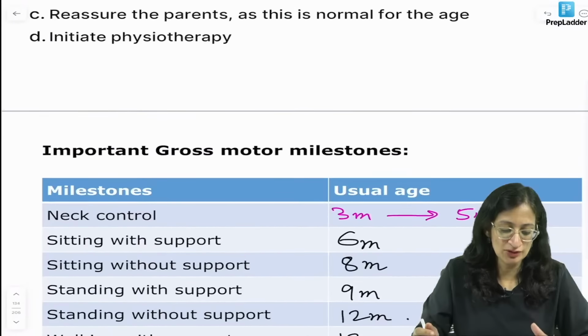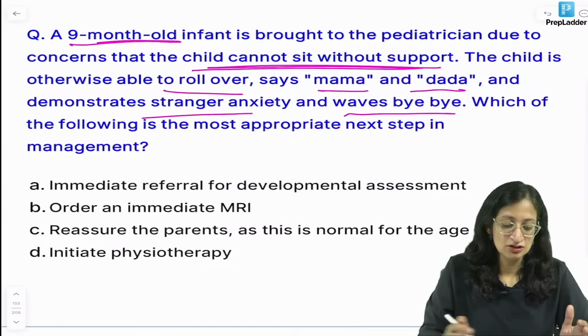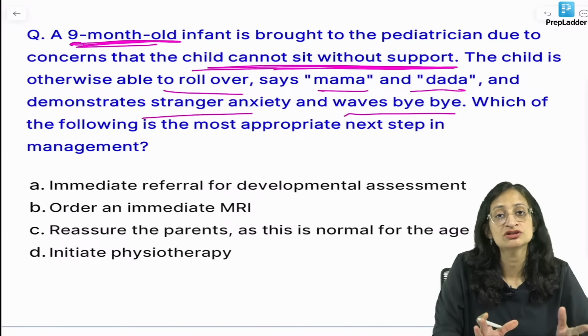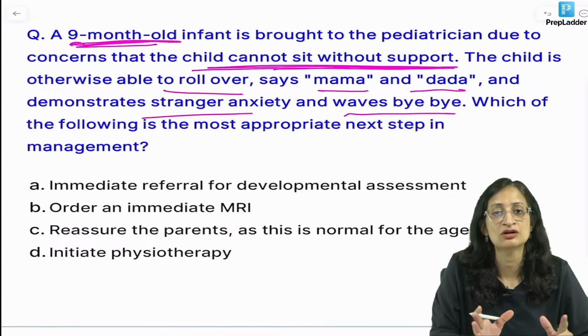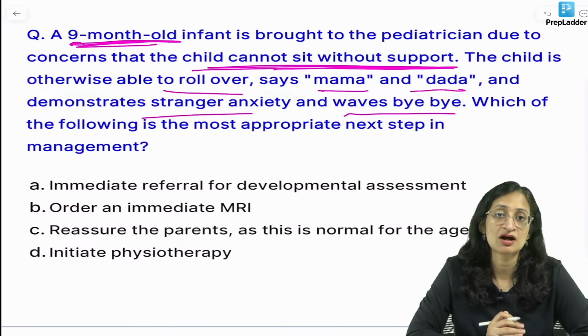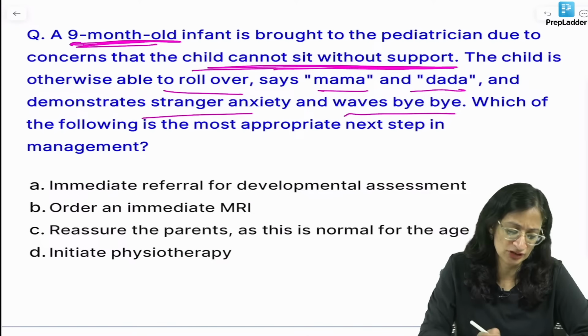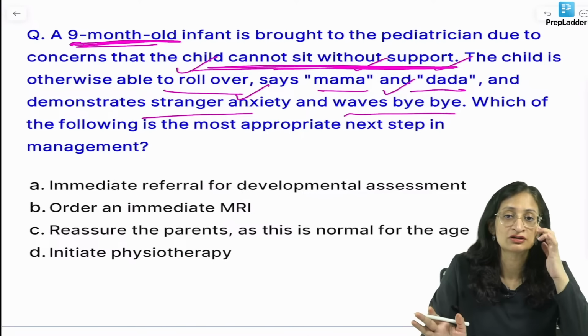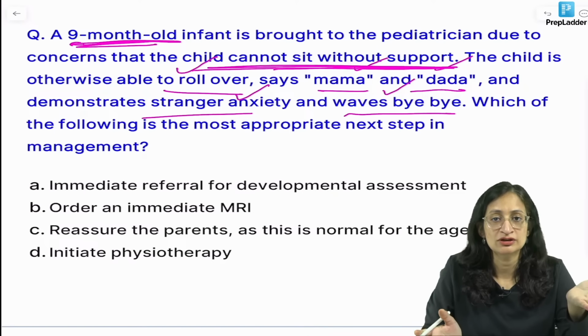So, coming back to our question. This is a 9-month-old child. Cannot sit without support, but sitting without support we know normally comes at what age? 8 months. Abnormal if it does not come by 10 months. So, it is not abnormal. Child is able to roll over, says mama dada, stranger anxiety is there, waves bye bye. Other milestones are in order. So, it is a variant of normal only.